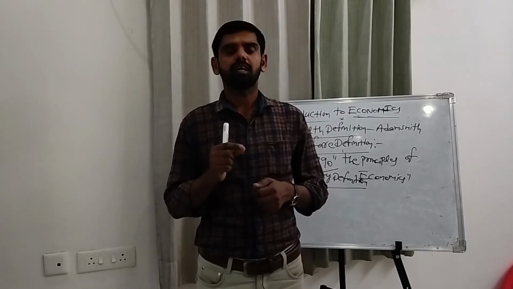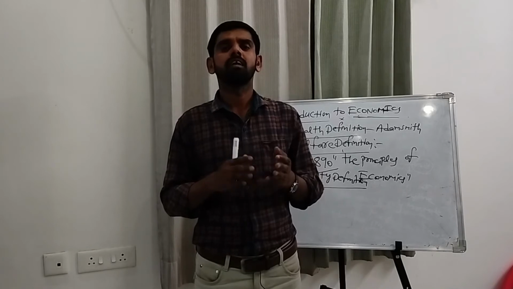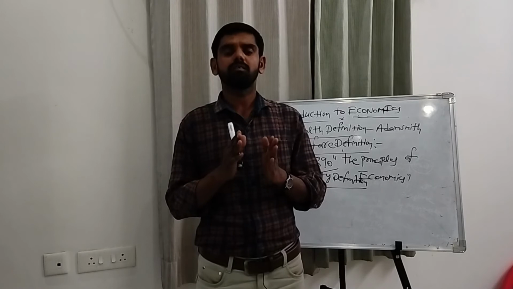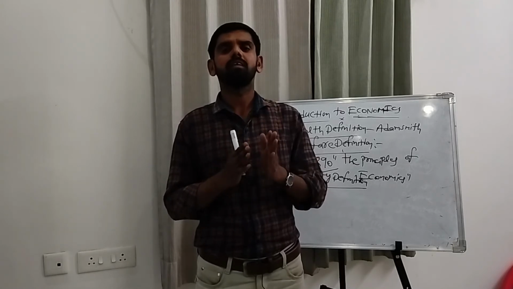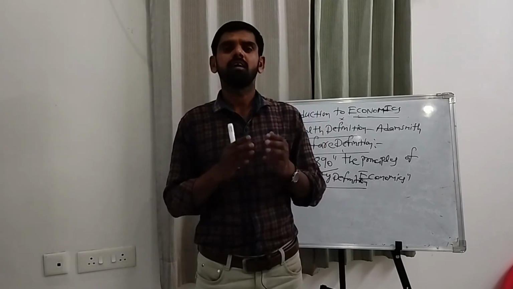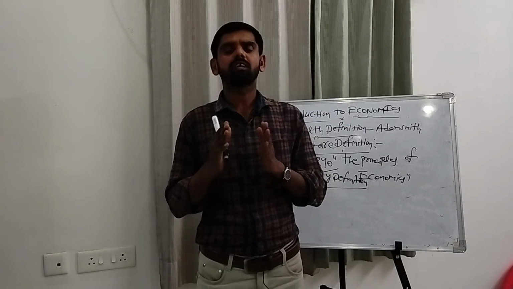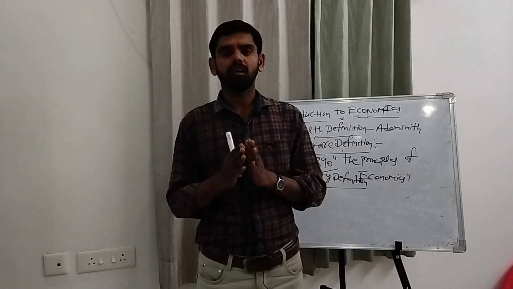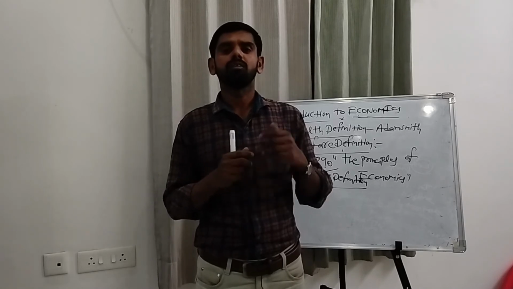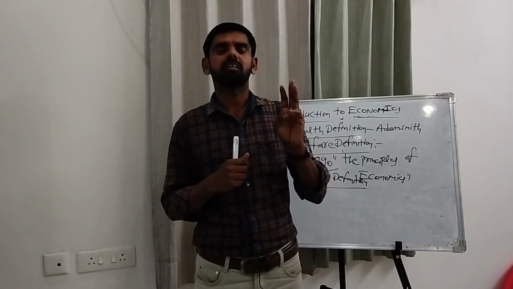It is the second point of the scarcity definition. And the third point is alternative uses of means. Alternative uses of means is the third point in the Robbins definition only. Alternative uses means every good, every resource, has more than one use. It is called alternative uses. It is the third point in the Robbins scarcity definition.